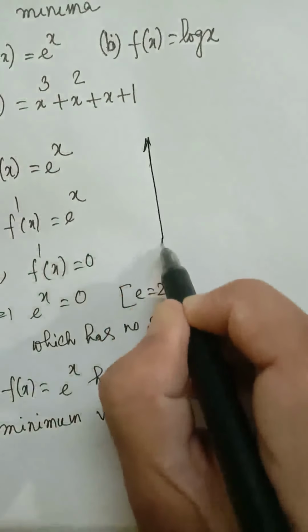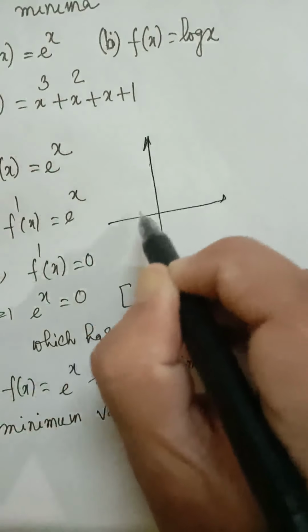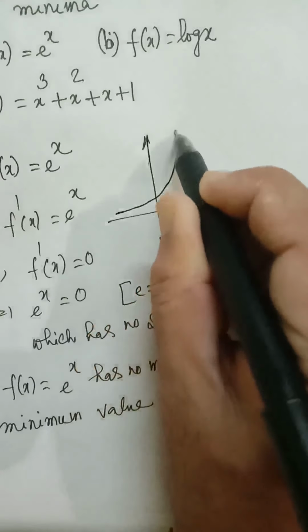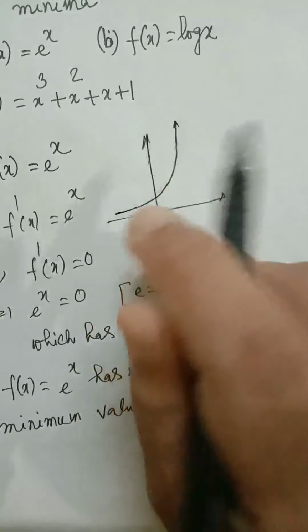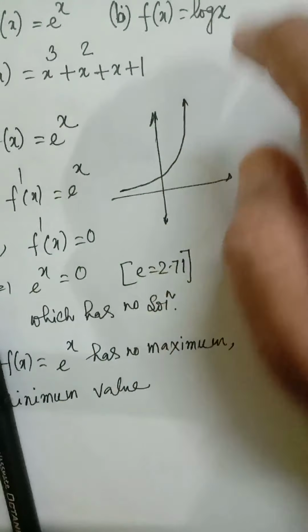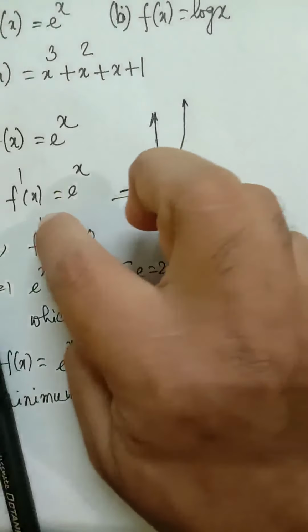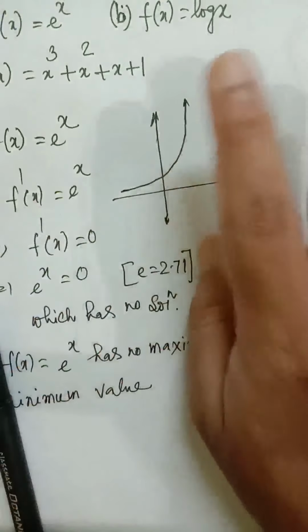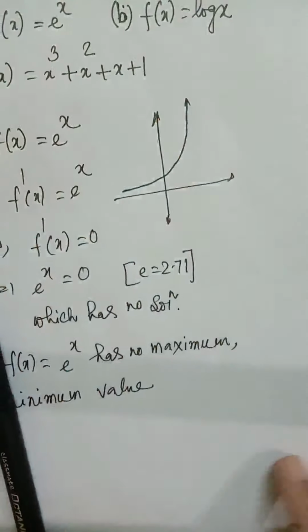If we draw its graph, it will be like this. So there is no point because this is extended up to infinity. Here also this is extended up to infinity. It will meet this line at infinity. So it has neither a point of maxima nor a point of minima.